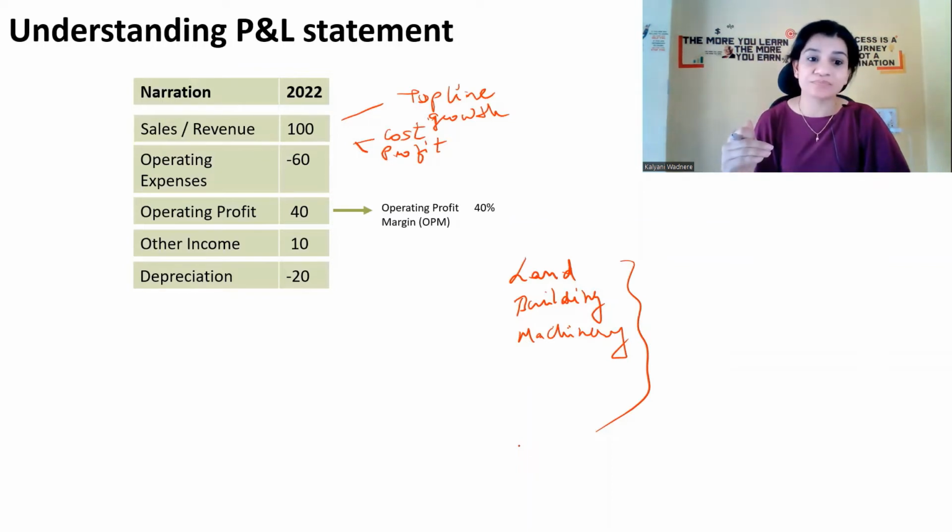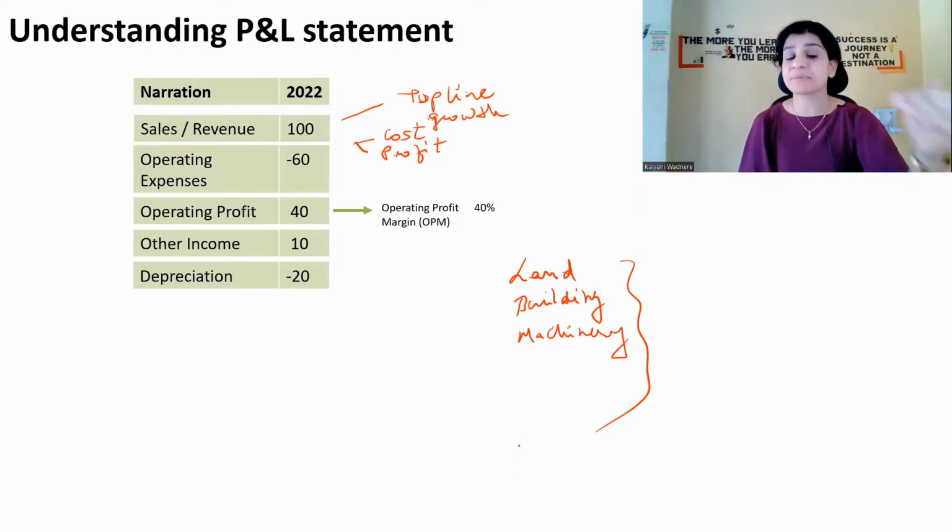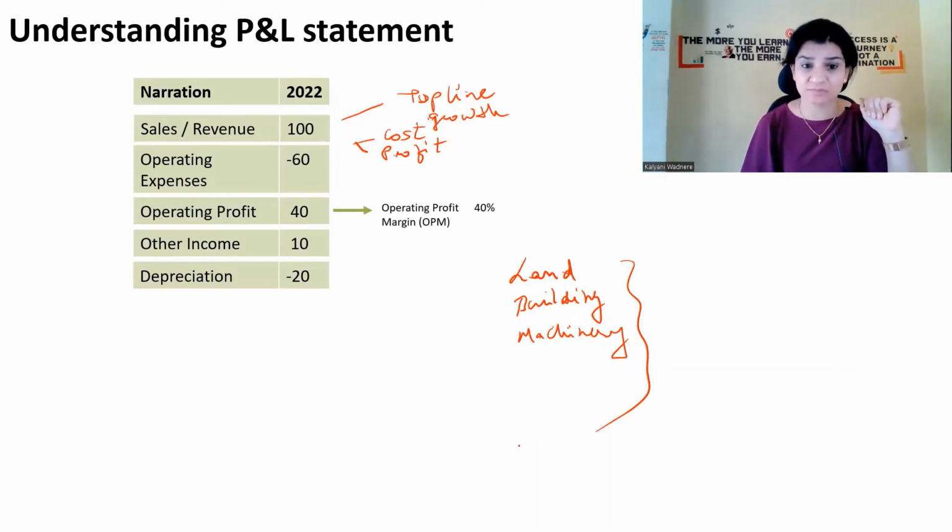So when you sell, you calculate using depreciation because the value goes down, right? The same thing, even the assets that the company has, they have to show depreciation on them. Now, how that is calculated, what the rule is, let us not get into that. Just understand that in the P&L statement, the company shows depreciation. So let us assume for the year 2022, the depreciation on the assets is 20 rupees.